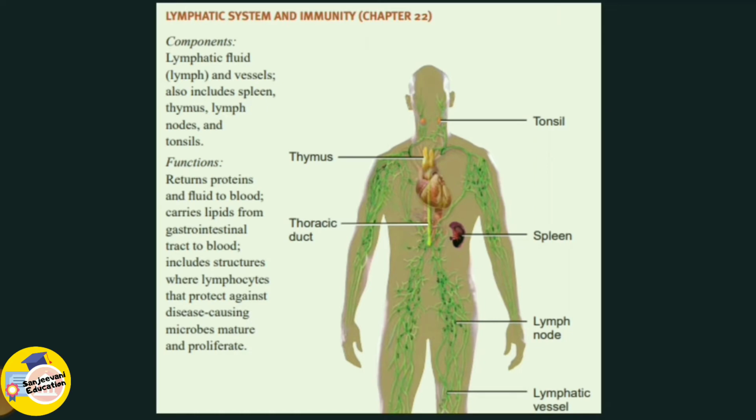There is one more, there is the notation of the lymph node and lymphatic vessels. There is one more which is missing in the diagram, that is bone marrow.